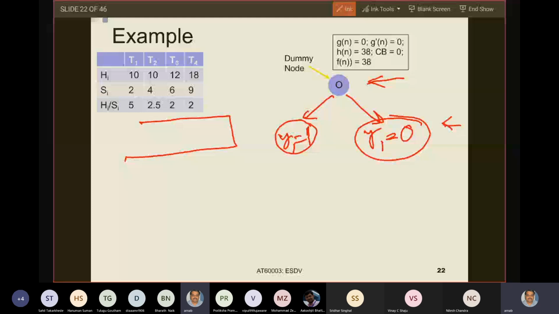Initially, the 0th state was in the stack. I took out this element from the stack and expanded that. By expanding that on the first task, I got 2 options. So the 2 options are here: Y1 equals to 1 and Y1 equals to 0.